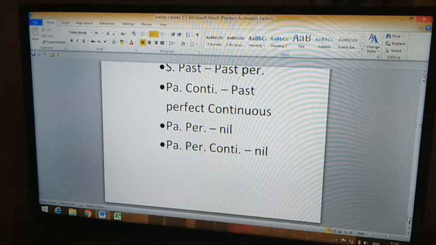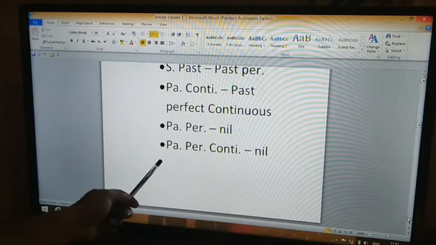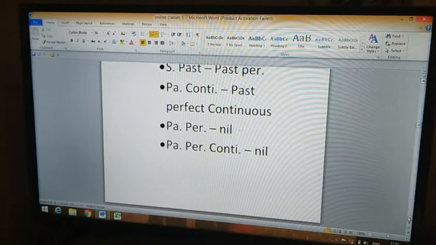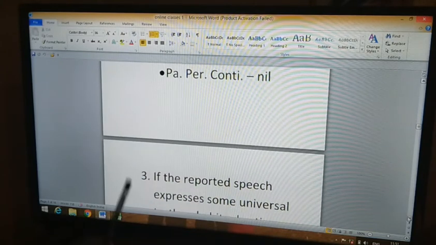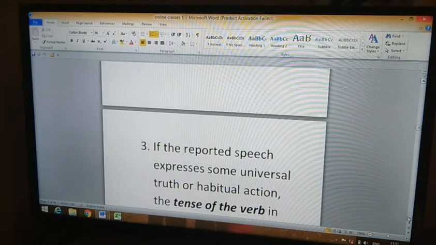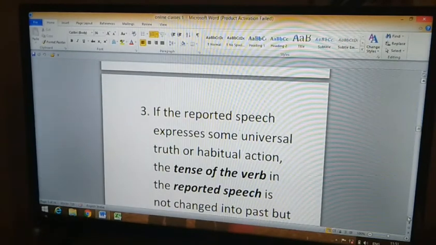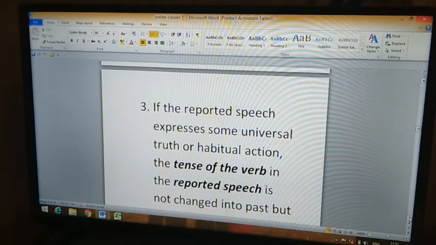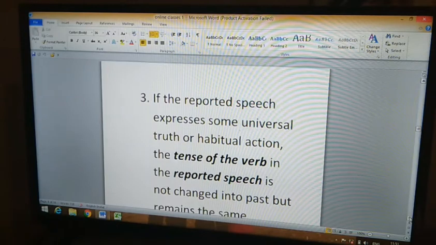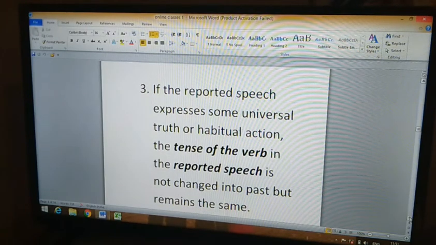Which are the ones that do not get changed? Past perfect and past perfect continuous. In the reported speech, the verbs given in past perfect or past perfect continuous in direct speech have no change in verb form.